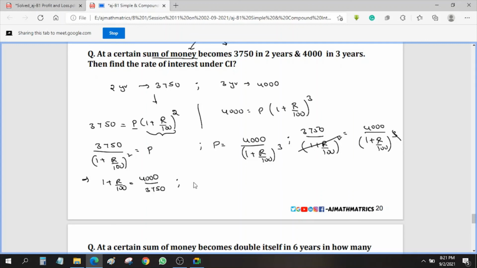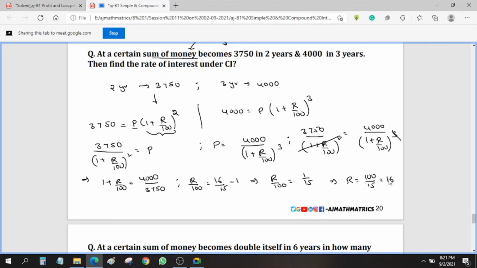Now from this, if you get R by 100, you will get 16 by 15. So 16 by 15 minus 1. So R by 100 is equal to what? 1 by 15. So R is equal to 100 by 15, which is equal to 6 point something.